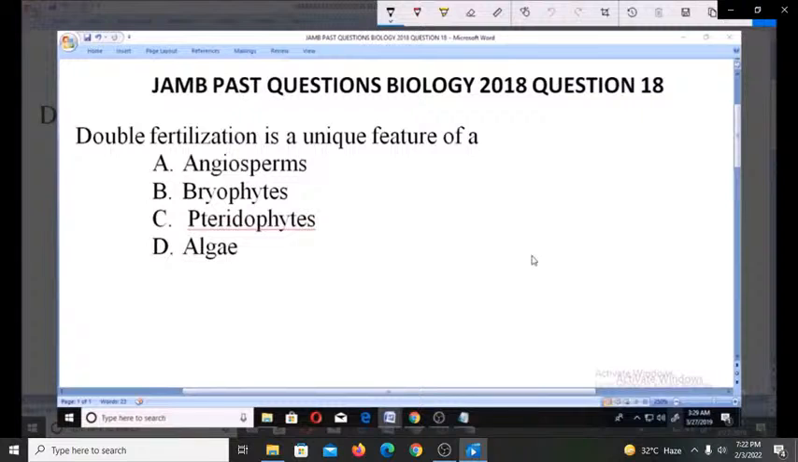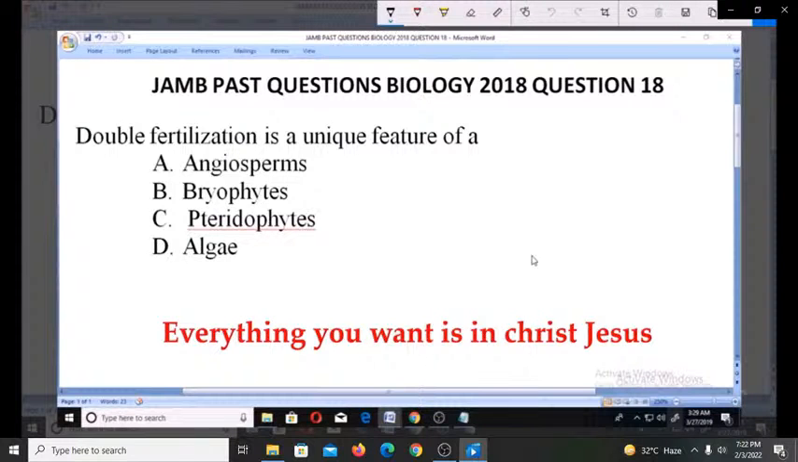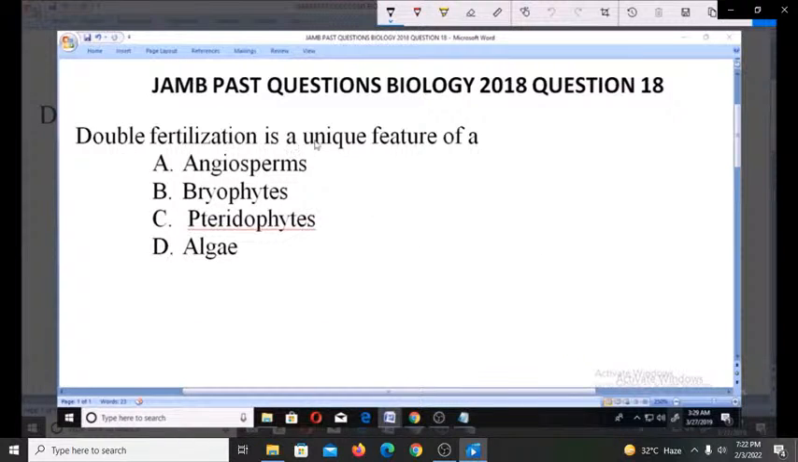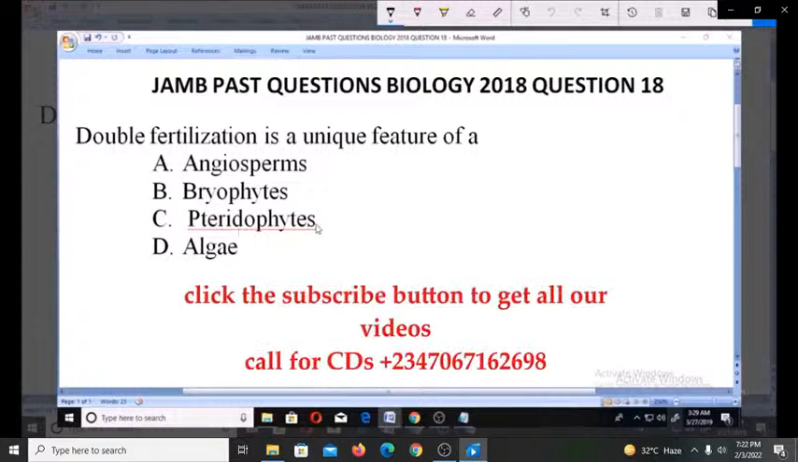Let's look at these JAMB past questions, Biology 2018, question number 18. Double fertilization is a unique feature of A. Angiosperms, B. Bryophytes, C. Pteridophytes, D. Algae. So, which of these is associated with double fertilization?